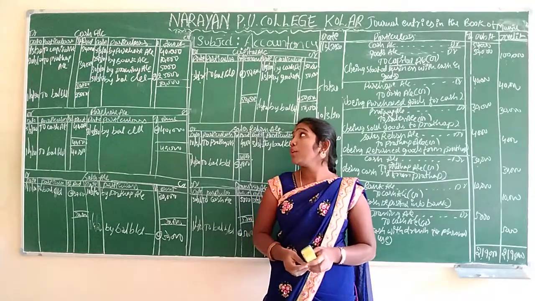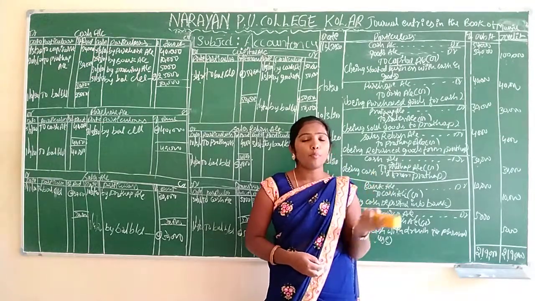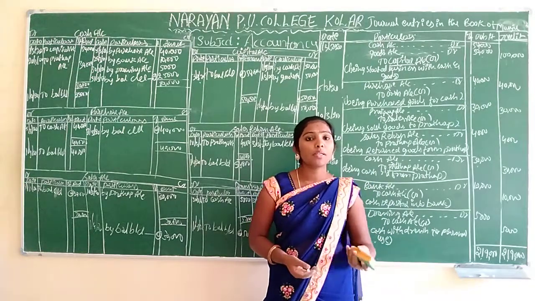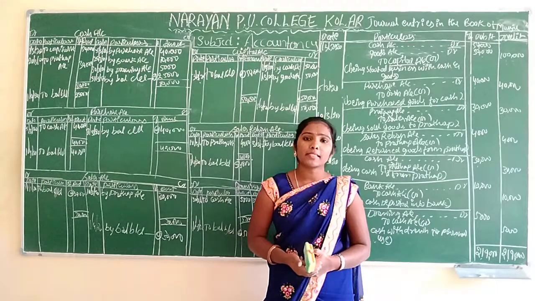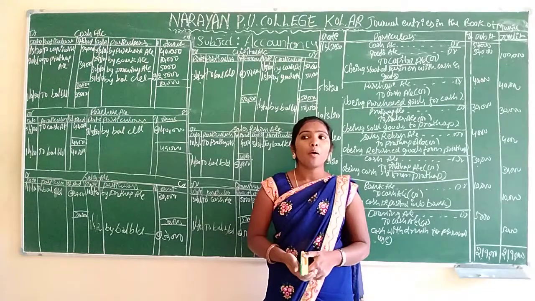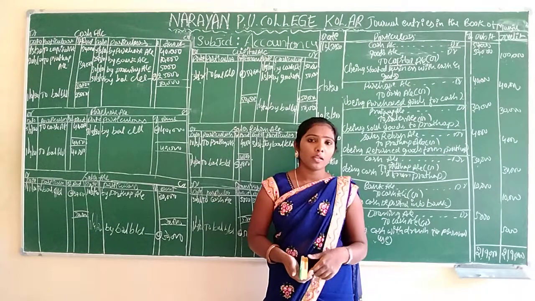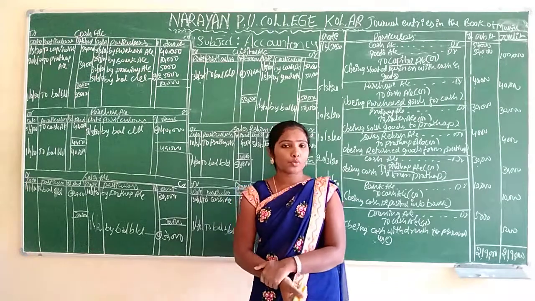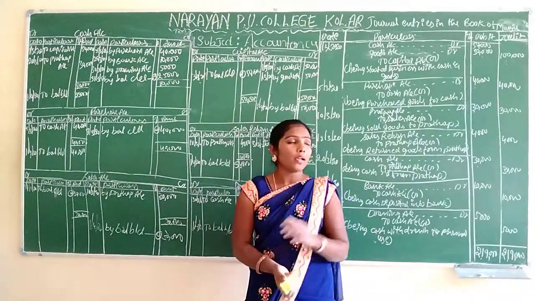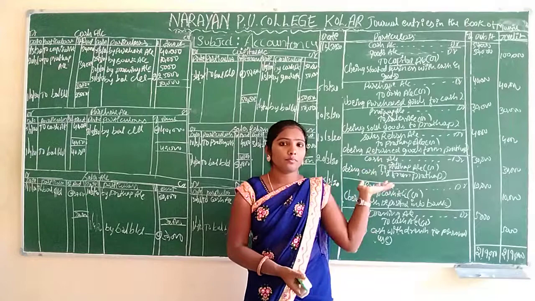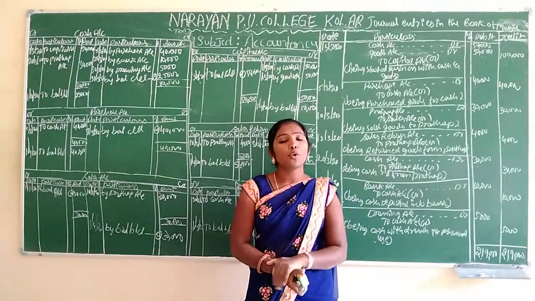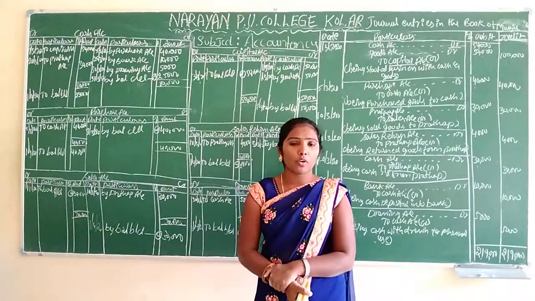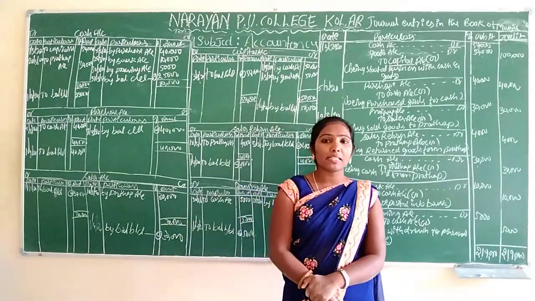Okay, and today I am going to end this lecture. We solved 12 problems. I think it's enough. Next we will see personal account, and after that we have to see cash account and petty cash book. Tomorrow we are going to start the new topic, personal account. Okay. Thank you students for listening to this session.